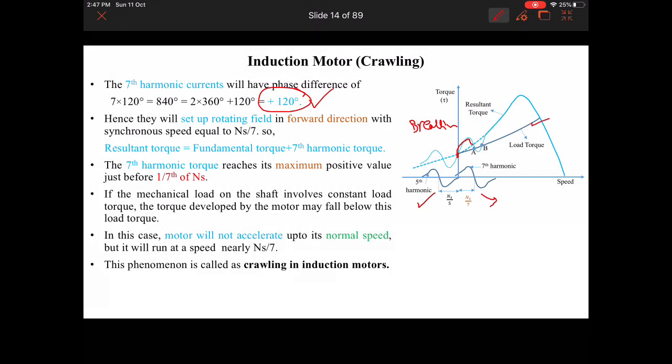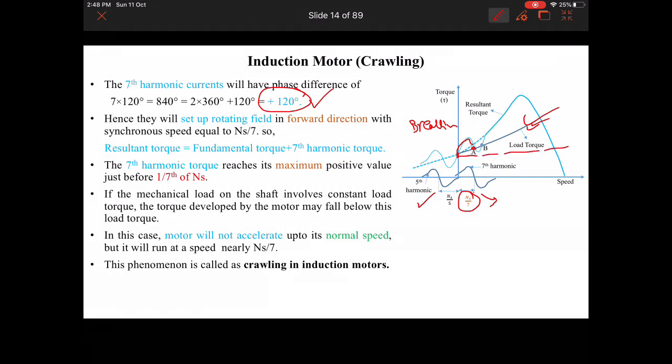This is our load torque. Okay, this is the load torque of the machine. So, at this point we can see that the torque produced by the machine and the load torque are equal. So, the machine will start rotating at this speed and this is ns by 7. So, if the mechanical load on the shaft involves constant load torque, like it could be, here I have considered the variable load, but it could be like this as well.